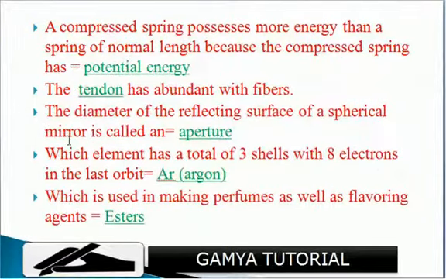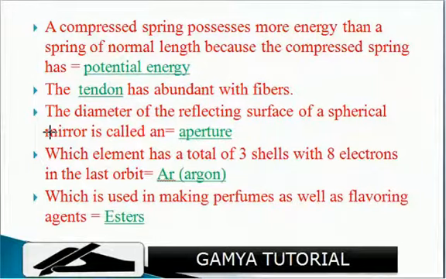Next. A compressed spring possesses more energy than a spring of normal length because the compressed spring has potential energy. The tendon is abundant with fibers. The diameter of the reflecting surface of a spherical mirror is called its aperture. Which element has a total of 3 shells with 8 electrons in the last orbit? That is argon. Which is used in making perfumes as well as flavoring agents? Esters. Okay.